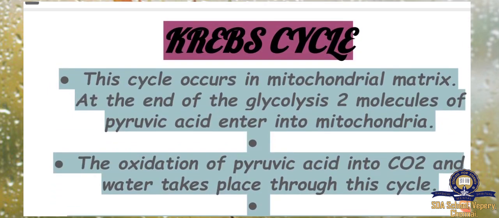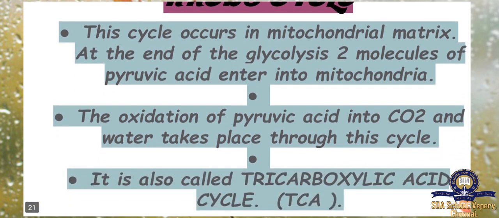Next, Krebs cycle. This cycle occurs in the mitochondrial matrix. Inside the membranes we have the mitochondrial matrix. At the end of glycolysis, 2 molecules of pyruvic acid enter into the mitochondria. In the glycolysis process, we get 3-carbon molecules, that is pyruvic acid, and these enter into the mitochondria. The oxidation of pyruvic acid into carbon dioxide and water takes place through this cycle.